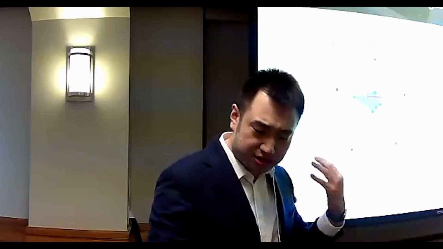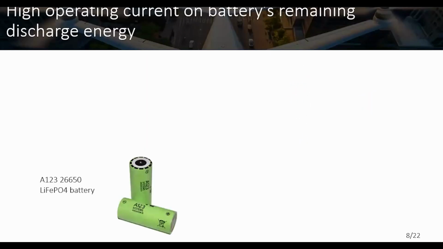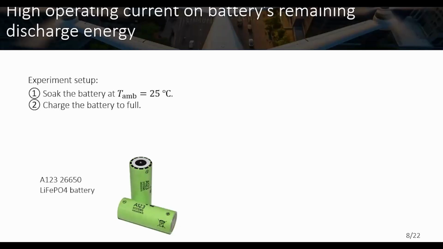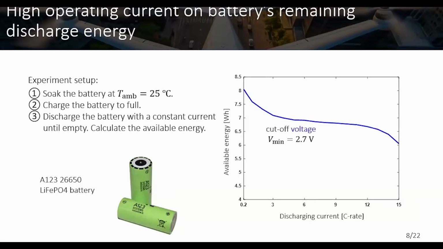So the next question is whether the high operating current will influence the battery's remaining discharge energy prediction, right? To answer this question, let's consider a simple experiment. We consider a battery cell, and the first step is that we put the battery at room temperature, fully charge it, and then fully discharge it using different constant currents until the battery is empty. Then we calculate how much energy we can withdraw from the battery. And the result is here.